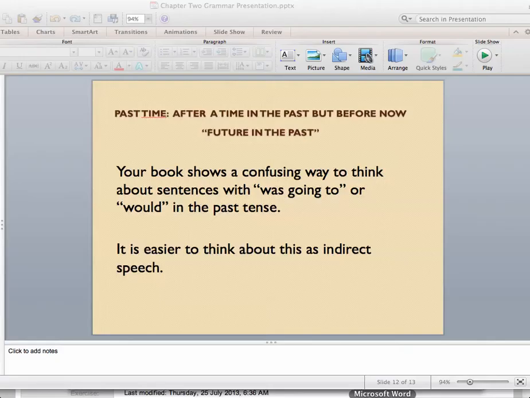Okay, let's now think about past time when you're after a time in the past, but before now, or the future in the past. And I think your book shows a confusing way to think about sentences with was going to, or would in the past tense. And it's much easier to think about this as indirect speech. So I really think you'll understand it better if you think about it this way.